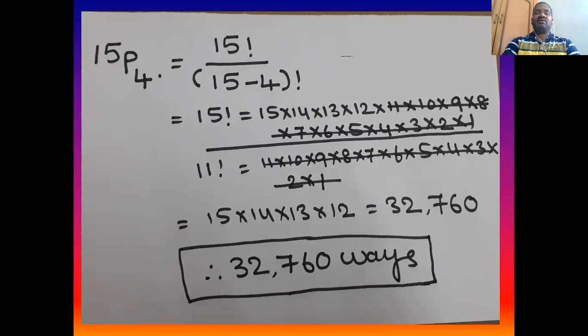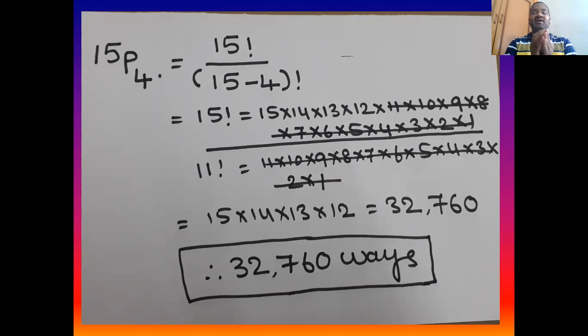So 11 into 10 down to 1, the denominator is cancelled with the numerator. So from 11 down to 1 above is cancelled, and below is also cancelled. Now we are left with 15 into 14 into 13 into 12. So 15 into 14 into 13 into 12 is equal to 32,760.